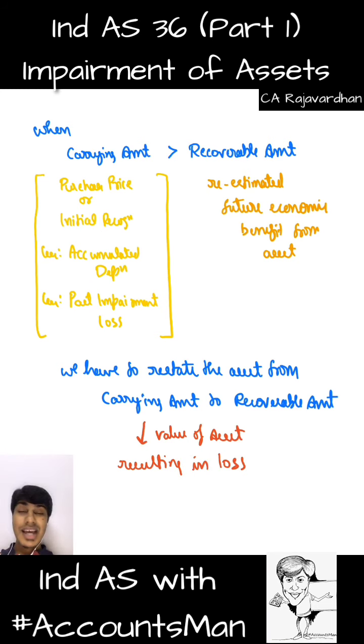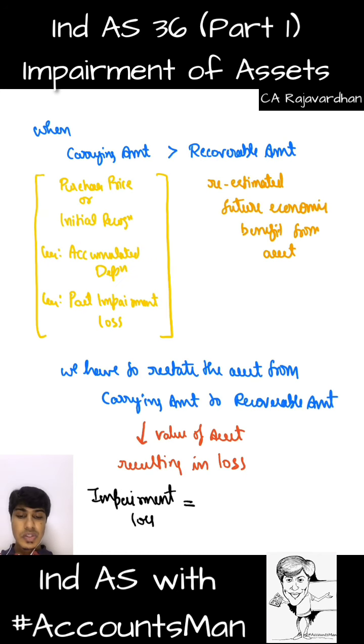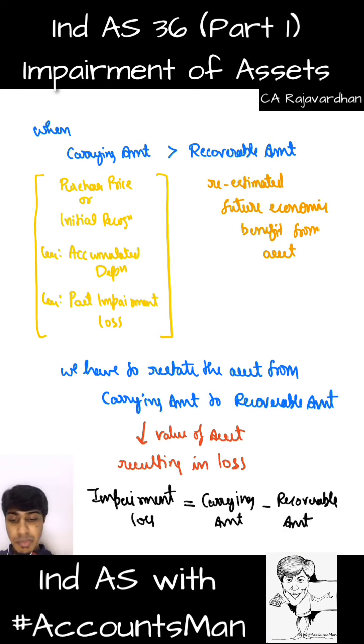This resulting loss, which is arising because of impairment, is called impairment loss. So now tell me, how do you find impairment loss? Impairment loss is arising when our carrying amount is greater than recoverable amount, and the difference is basically our impairment loss. So can I write carrying amount minus recoverable amount as my impairment loss?